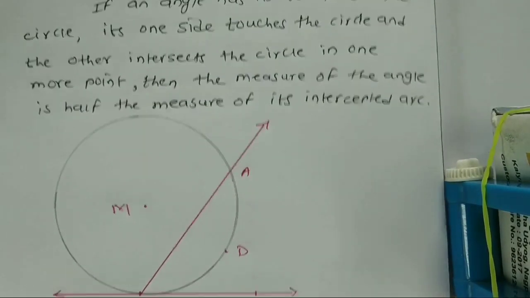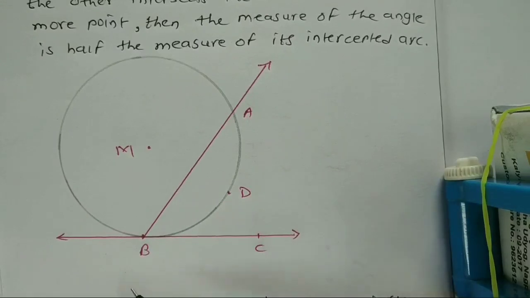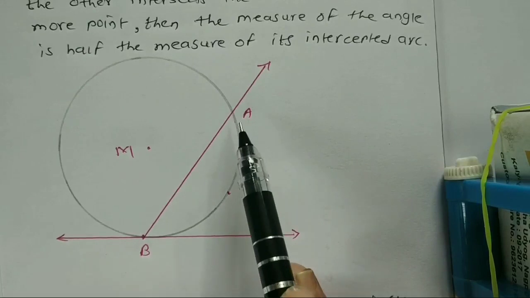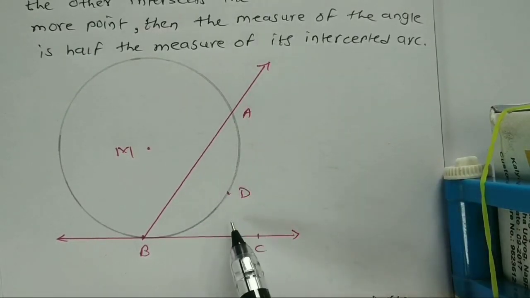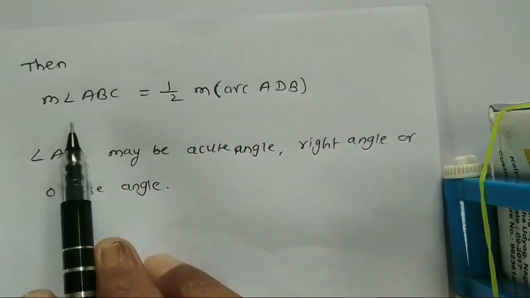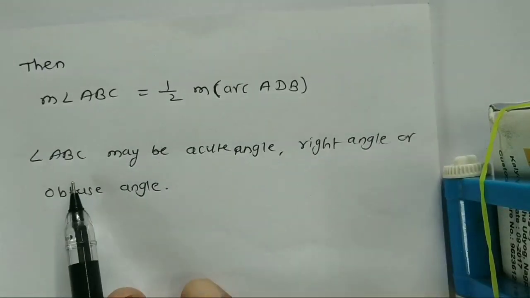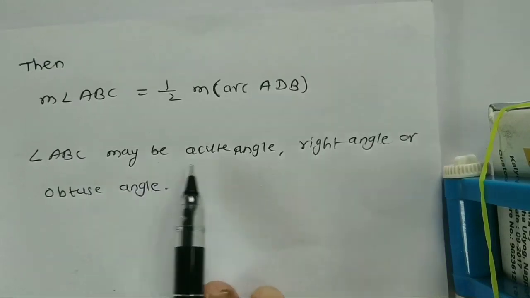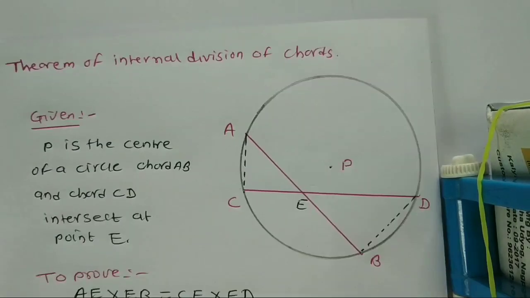See here the complete figure again. Here line BC is a tangent and here line AB intersects the circle. So here the measure of this angle ABC is equal to half the measure of arc ADB. Then measure of angle ABC equals half the measure of arc ADB. Angle ABC may be an acute angle, right angle or obtuse angle.